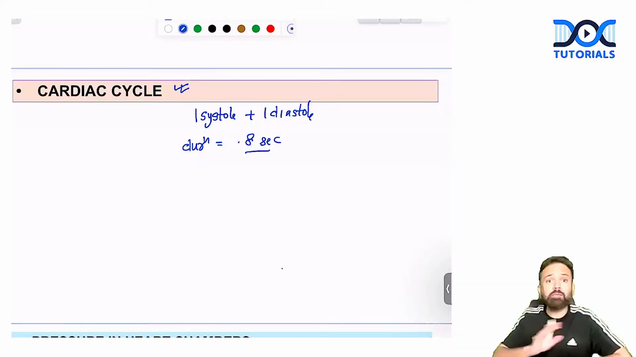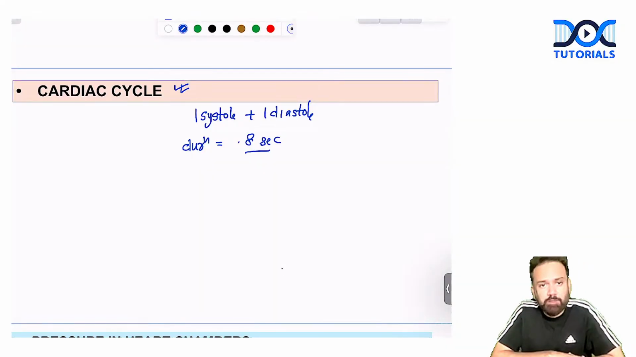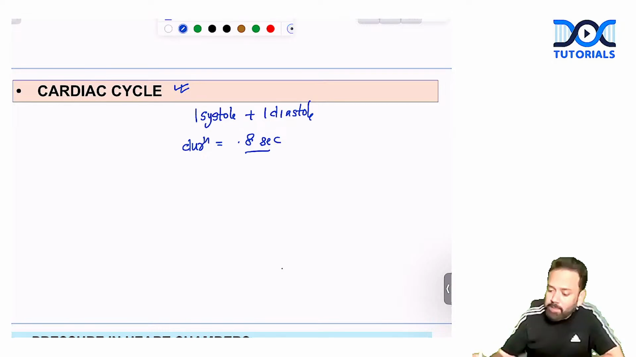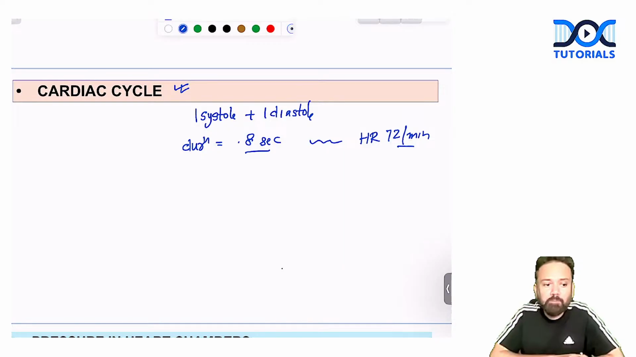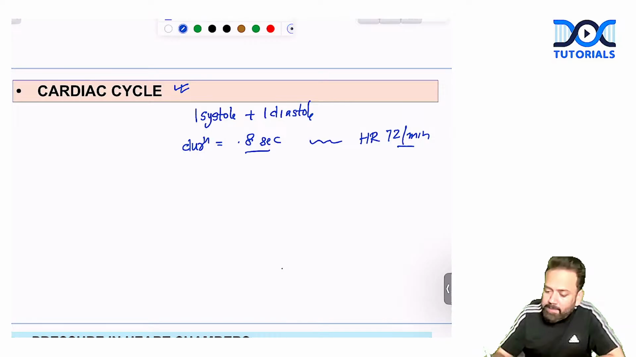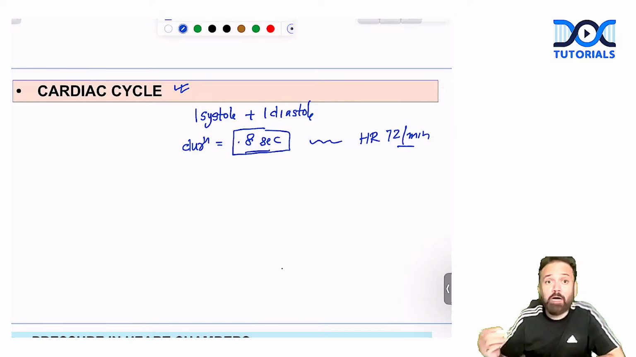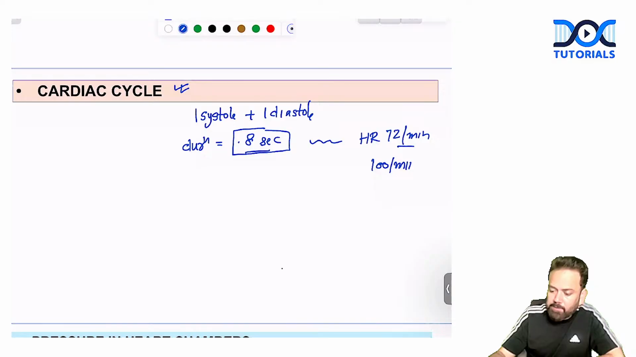But do you think it is a fixed duration, or does it keep changing? It is not a fixed duration. It is 0.8 second only when you consider the heart rate to be 72 per minute. Otherwise, it is not going to be fixed. Suppose your heart rate is 100 per minute, what will be the duration? Now it is 0.6 second.